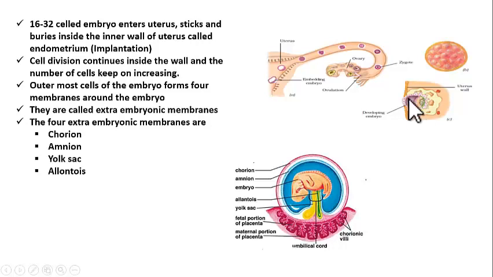At one stage, the outermost cells of the embryo divide rapidly and form 4 membranes around the embryo.